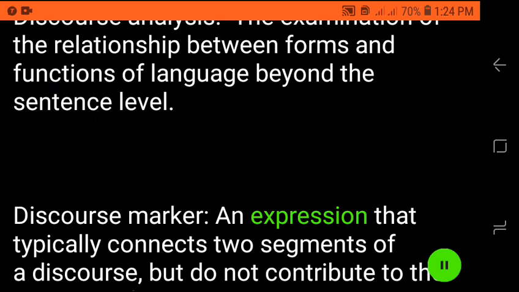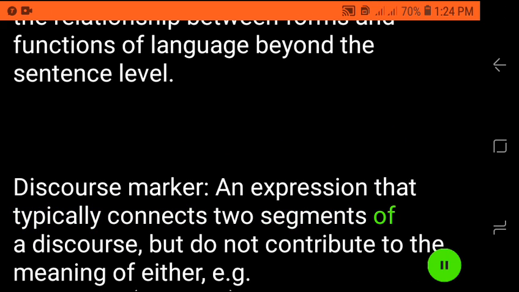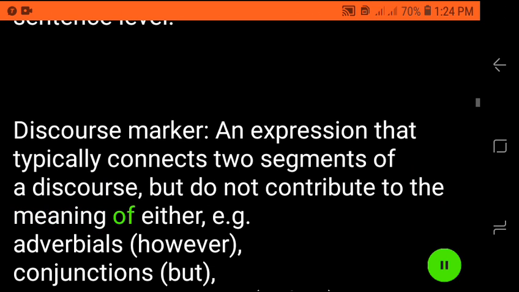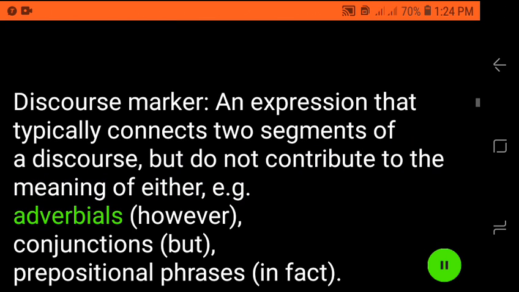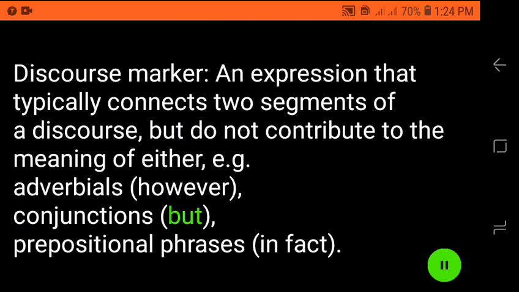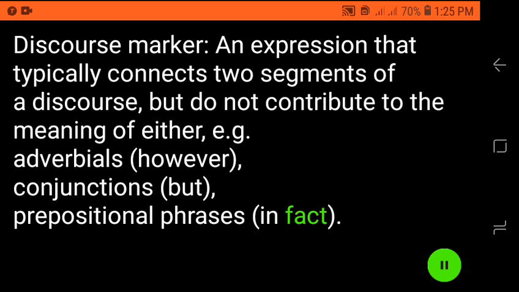Discourse marker: an expression that typically connects two segments of a discourse, but does not contribute to the meaning of either. E.g., adverbials, however; conjunctions, but; prepositional phrases, in fact.